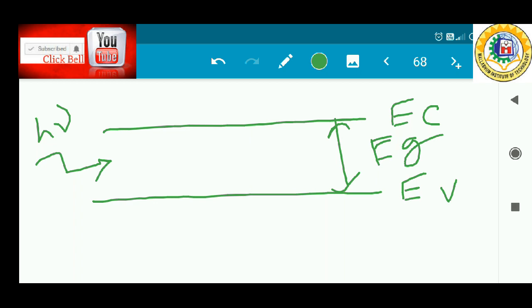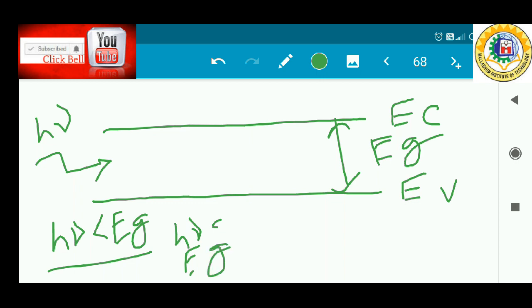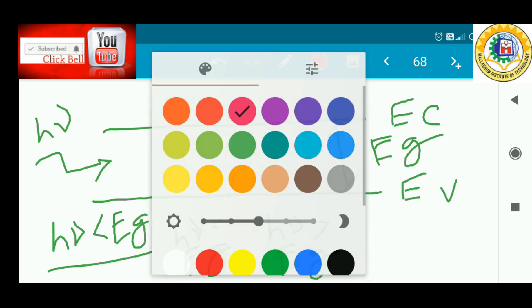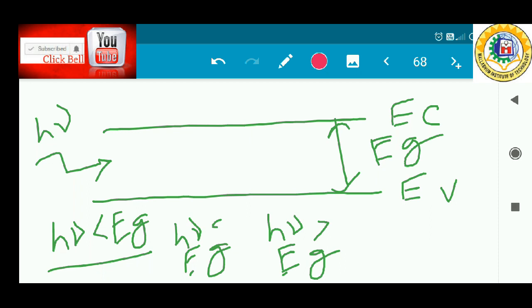Now three cases can happen inside the semiconductor. In the first case, h nu is less than Eg. In the second case, h nu is equal to Eg, and in the third case, h nu is greater than Eg. These are the three possible cases. In the first case, if h nu is less than the band gap energy of the semiconductor, there is no excitation possible.